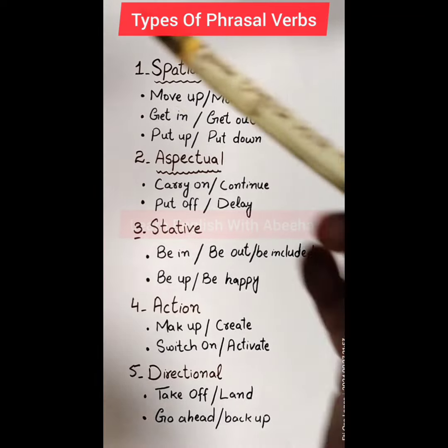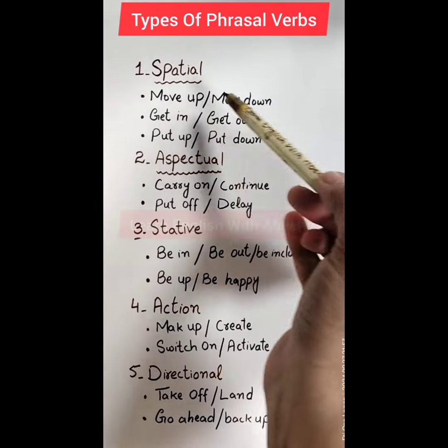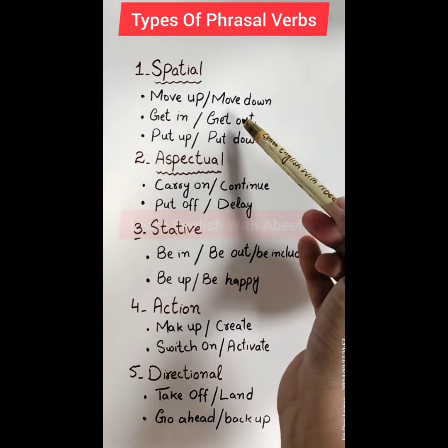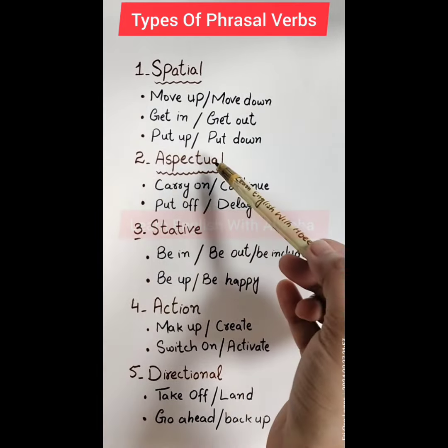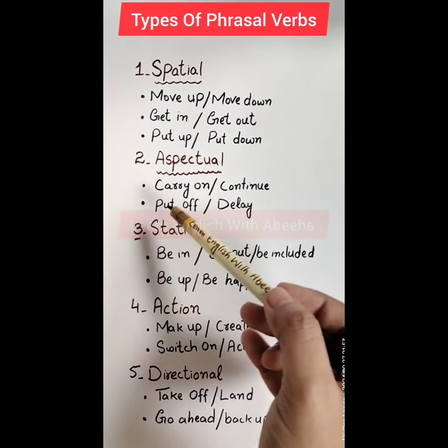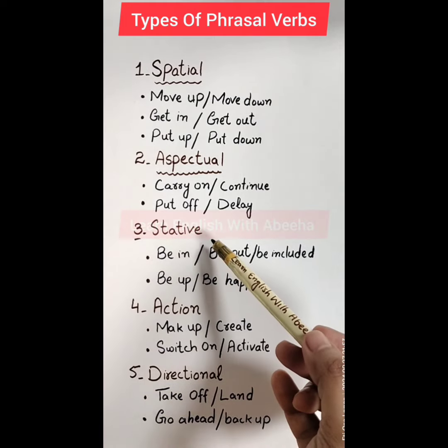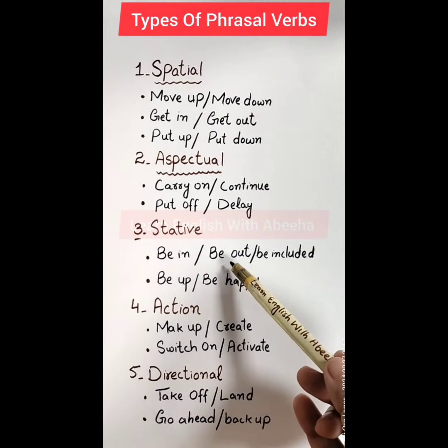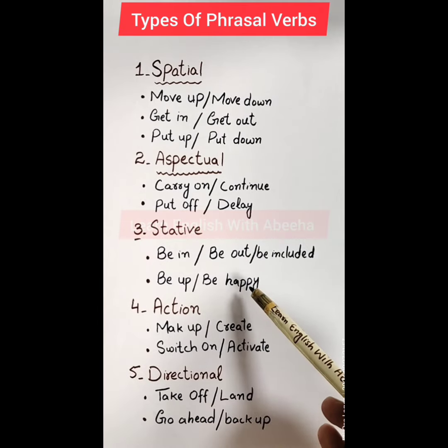Types of phrasal verbs. First is special phrasal verbs: move up, move down, get in, get out, put up, put down. Second is aspectual phrasal verbs: carry on, continue, put off, delay. Third is stative phrasal verbs: be in, be included, be up, be happy.